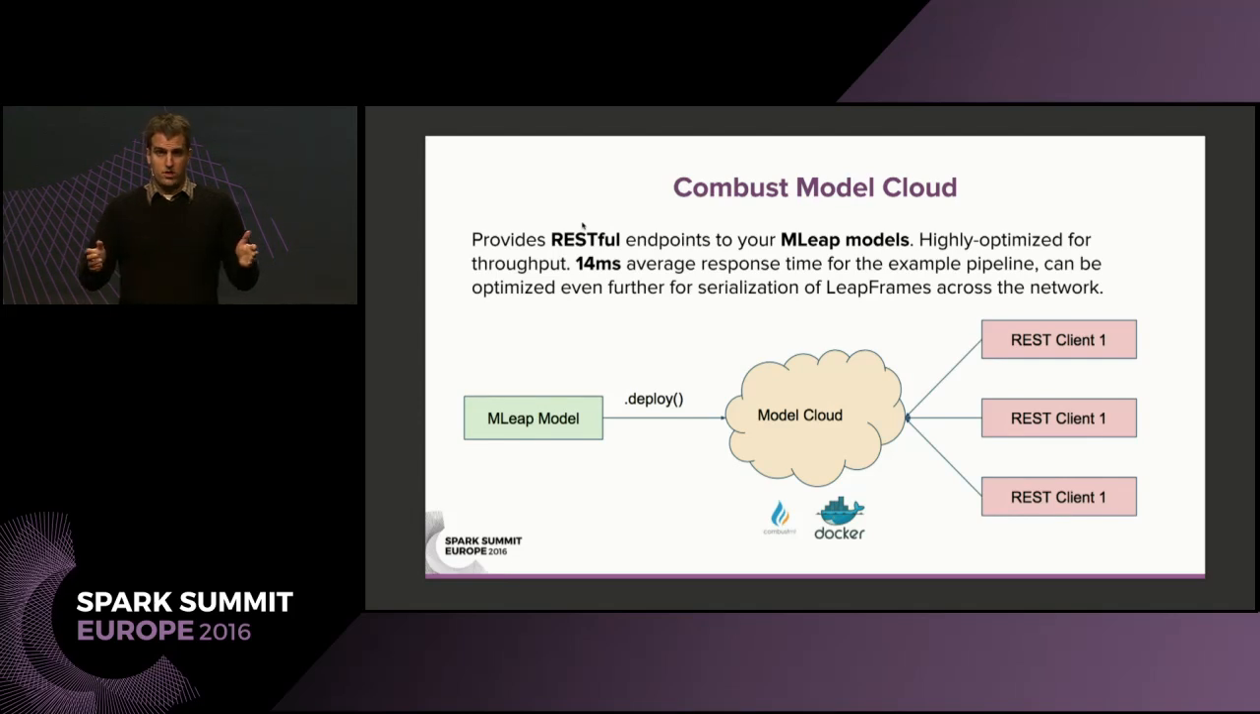So yeah, they're very efficient. Even right now, with very few optimizations, we're still getting average 14 millisecond response times for that linear regression pipeline that we showed you. And most of that is actually spent not in executing the pipeline itself, but actually in serializing and deserializing all of the JSON for it.